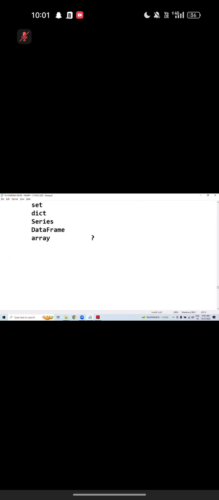Now let me tell you how to create an array. We can create a NumPy array by using the array function. If you want to create an array, the function name is the same, the array function.